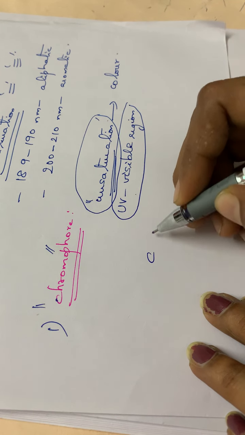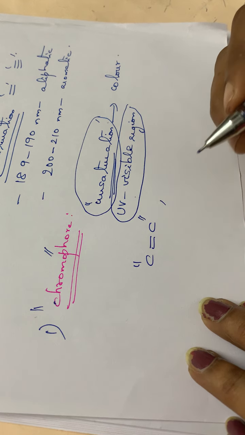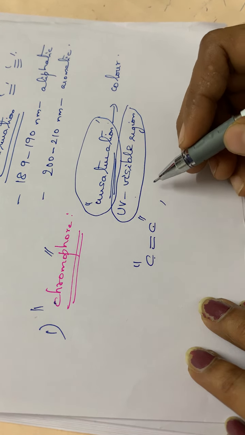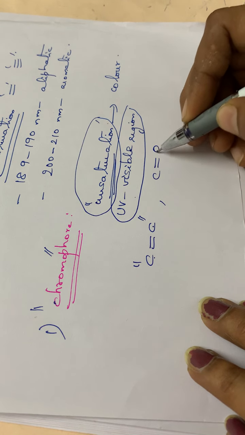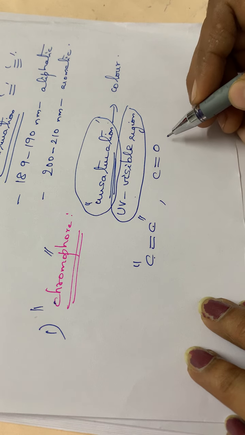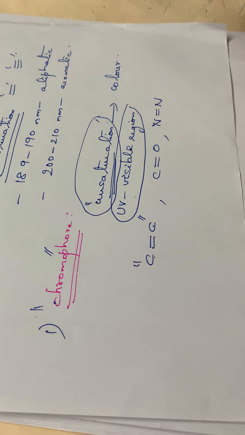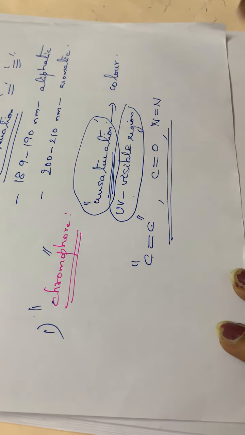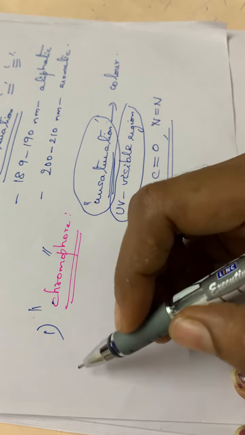Some of the examples of chromophores, or unsaturated linkages which give color to a particular substance, are C double bond C, a double bonded group or an alkene part; then C double bond O, a carbonyl linkage; then an azo group, N double bond N. These are all chromophores. That means they will be giving color to that particular compound. So this is one important term you have to study, chromophore.